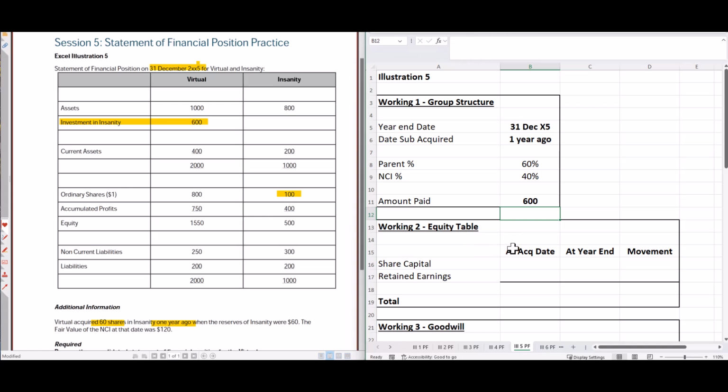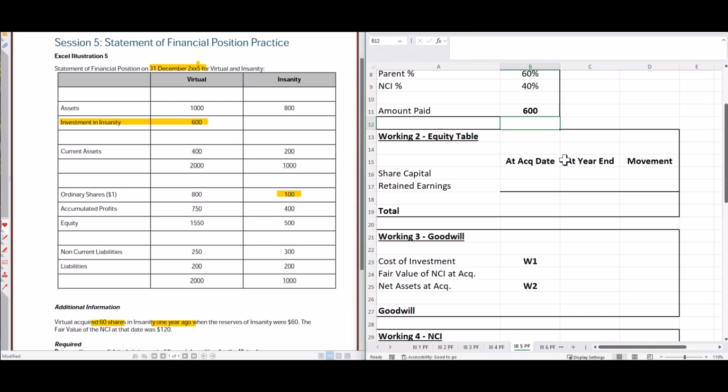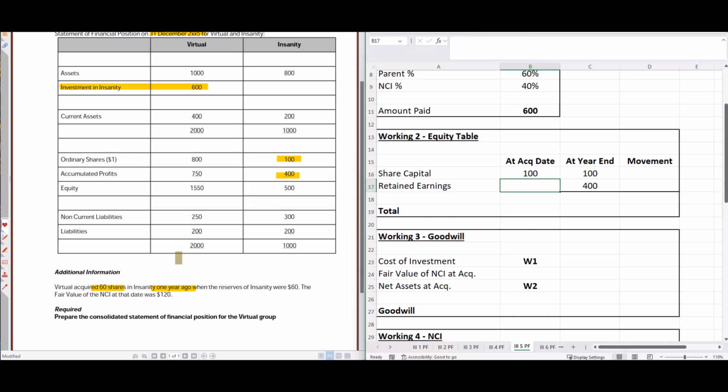Okay, now we've got our equity table. Same as usual, start with the year end. So we've got 100 and 400. The acquisition date stays the same, share capital doesn't change. The retained earnings at acquisition will be given to us in the question, and they were 60.